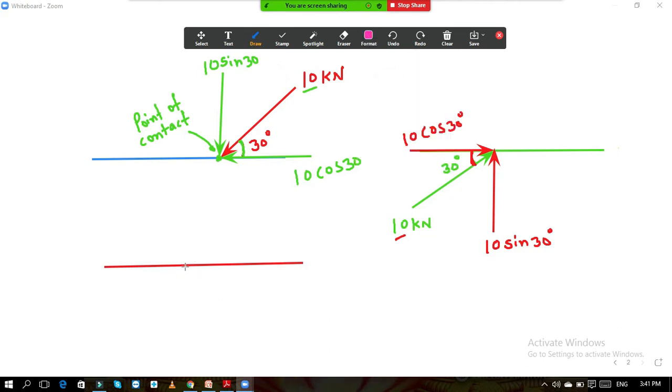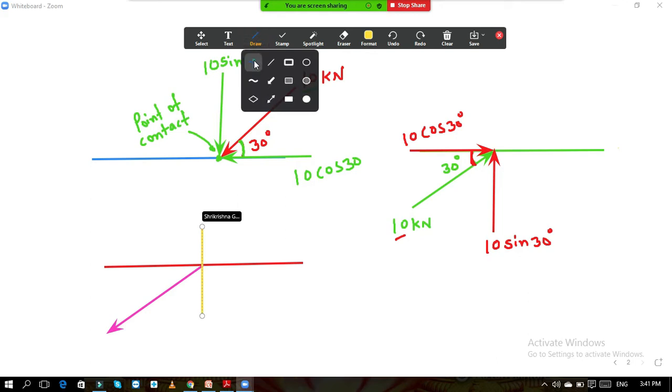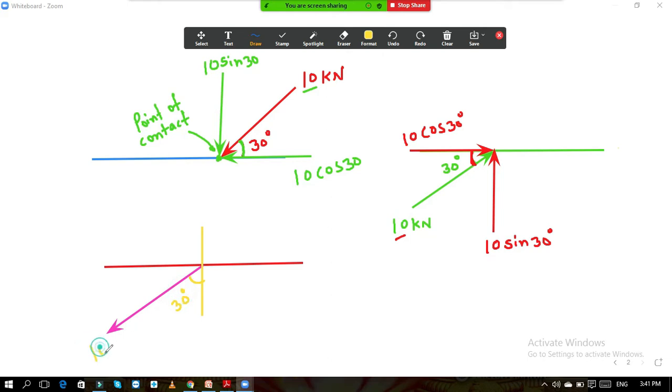And now the force is like this, and the angle given to you is with the vertical. Now suppose this is the vertical line, and this angle is given to you as 30 degree, and this is as usual 10 kilonewton.